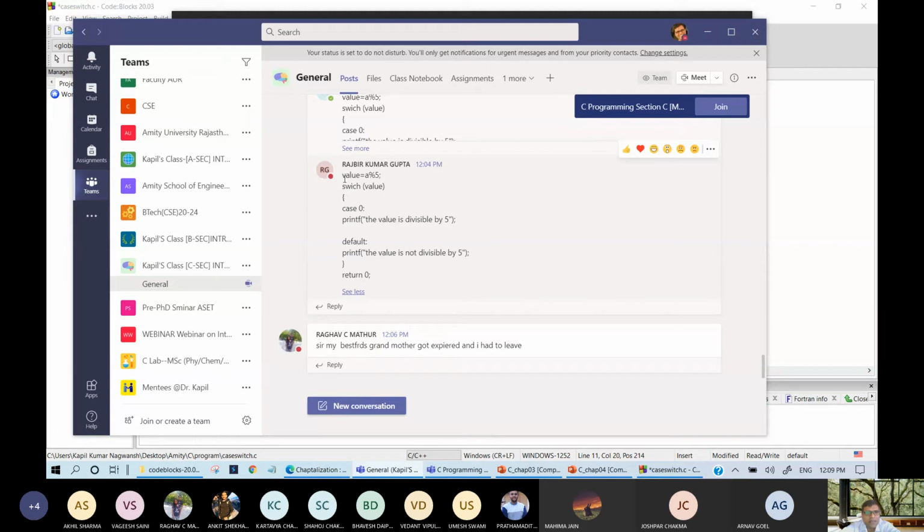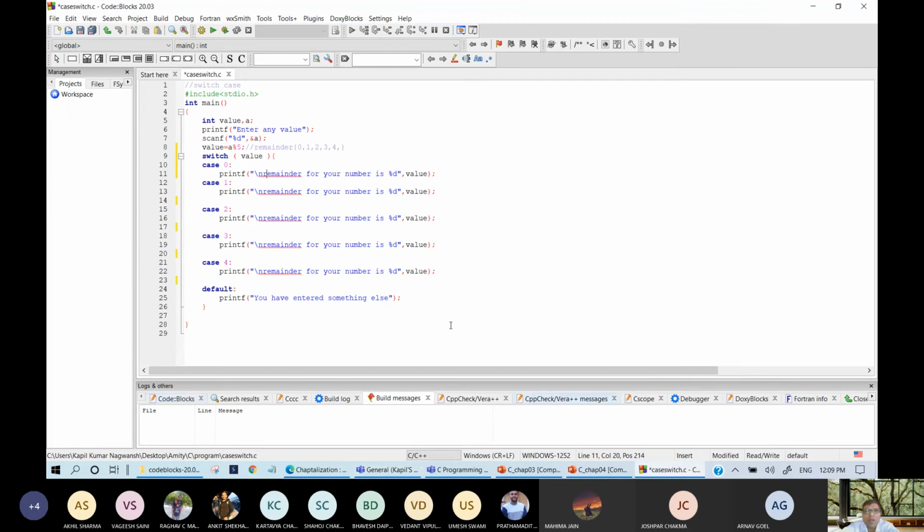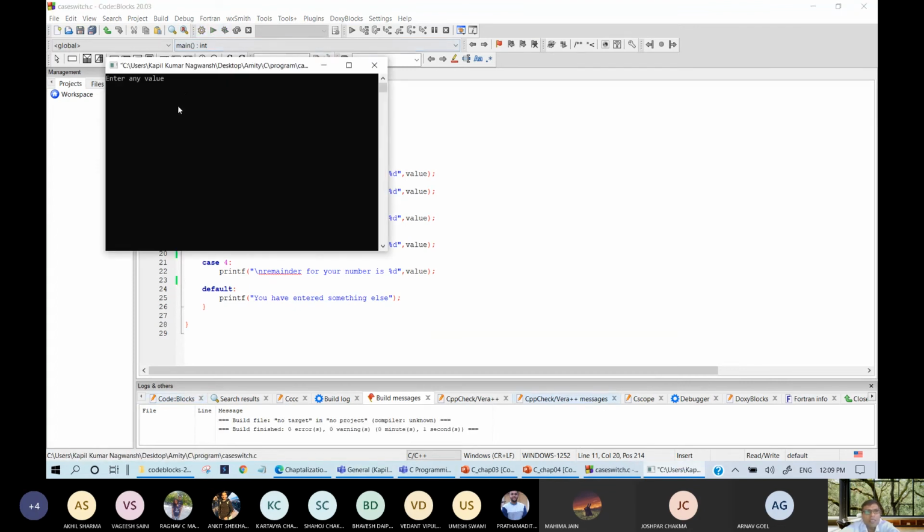Rajbir has written the right program. Up to this point, it is right. But what is the problem with this program? Let me show you. If I run this program, it is able to run.